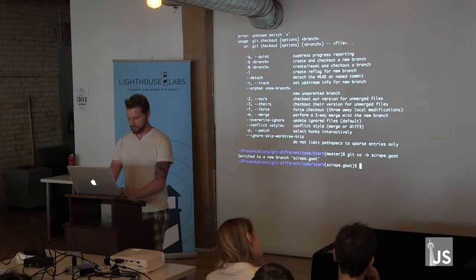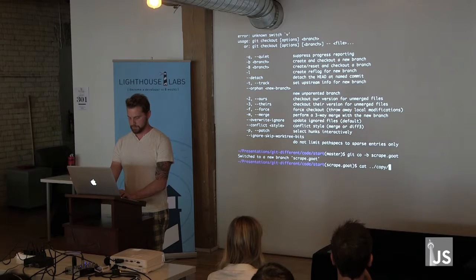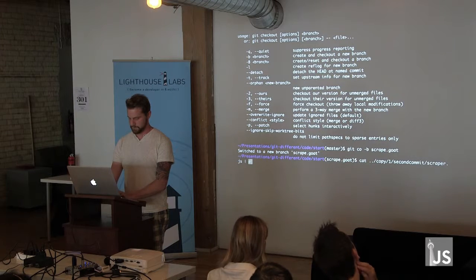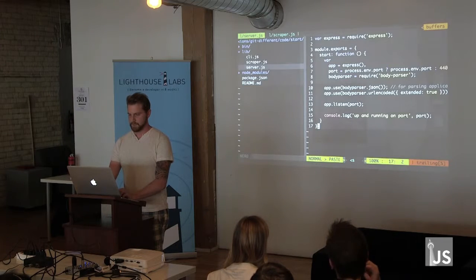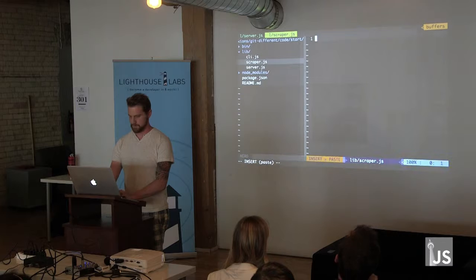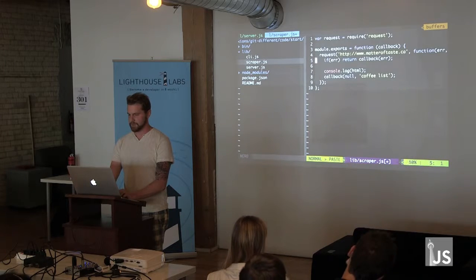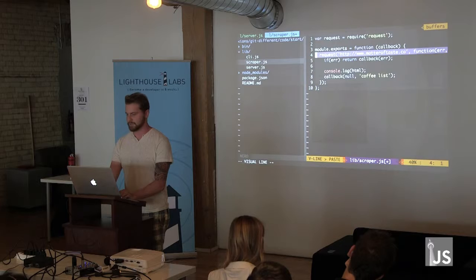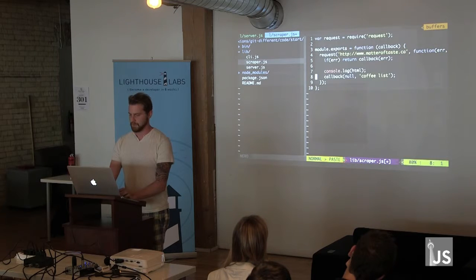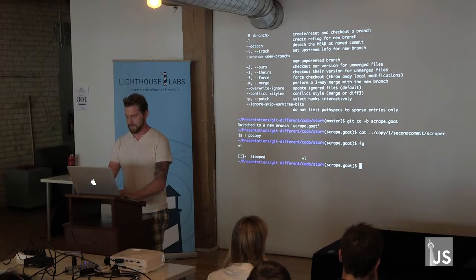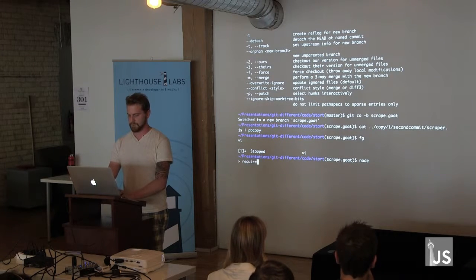Here, we're doing the same thing that I did before, so I'm going to copy a thing here, which I put there, into copies, cool. Now Jimmy's working on the scraper. I'm going to paste this, and all we're doing here is making a simple request to Matter of Taste. I'm going to console this out, and it's going to be all fine. I could write a test to do this, but to prove that this does in fact work, I'll do it the old-fashioned way, which is to execute it inside the REPL.